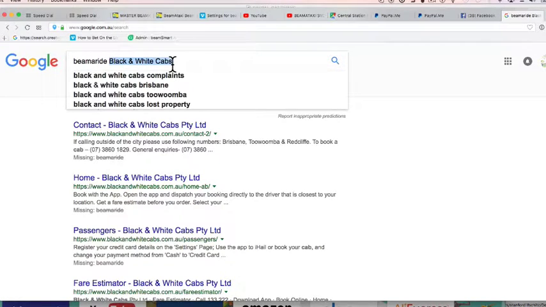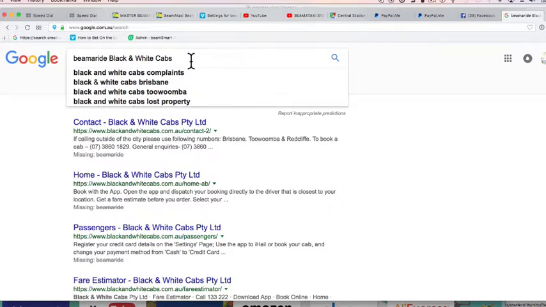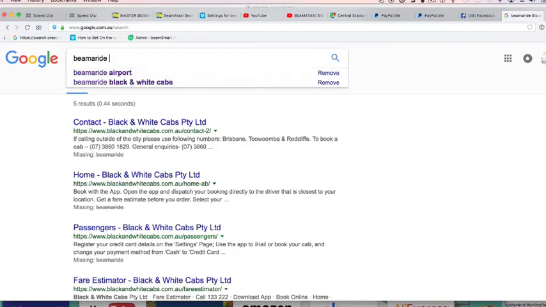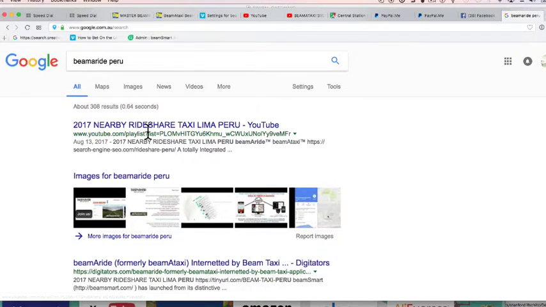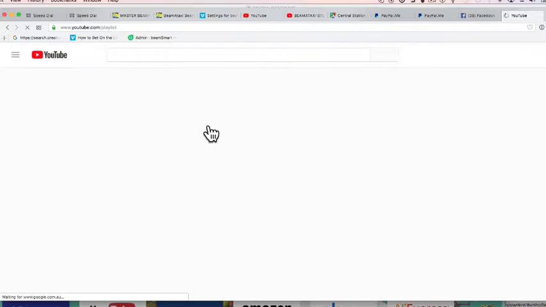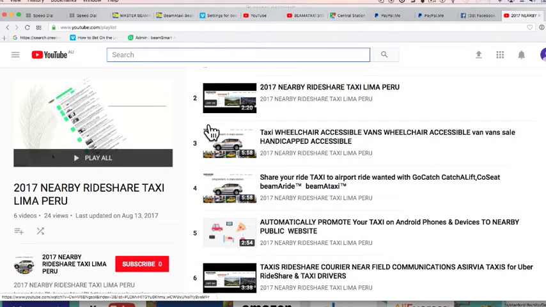So when you make a deal with black and white cabs, or you make a deal with Columbia, then I just put in black and white cabs. As you saw already, I did BeamAride Peru, I think it was. I didn't need it for that one, but it worked fine. Absolutely fine. And that then takes you to a different part of my website.